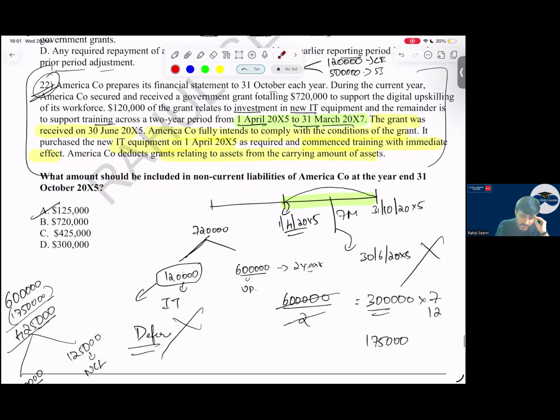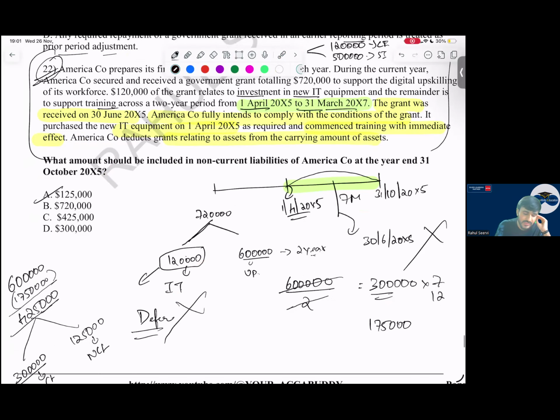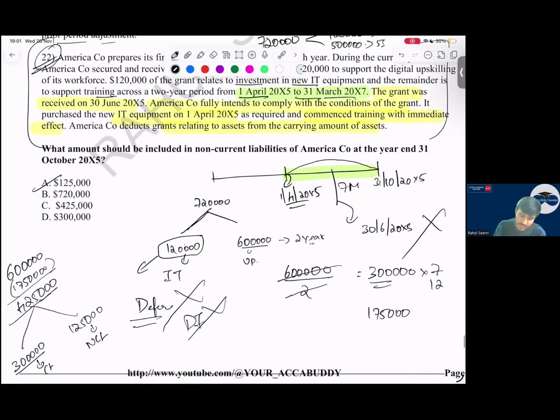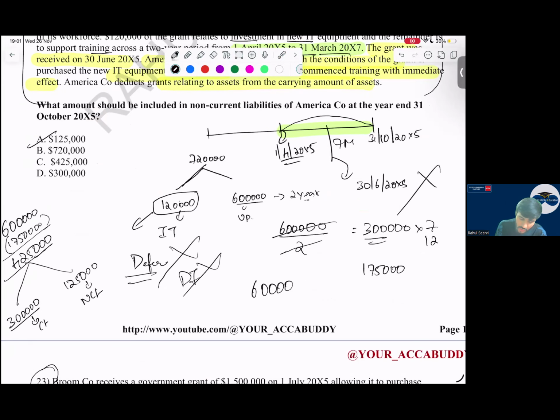If this 120,000 is deducted from the value of the asset, will there be any deferred income? No deferred income, no liability. Sir, out of the 6 lakhs, how much is the value we have recognized in P&L? 1,75,000. So what is the remaining, everyone? The remaining is 425. Out of this 425, they are asking what is the non-current liability.